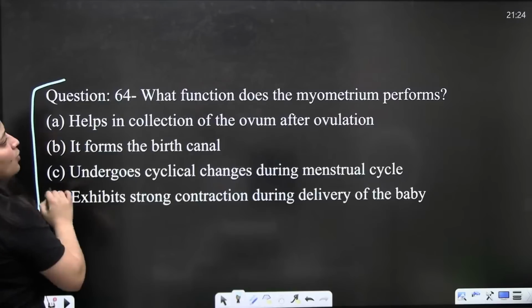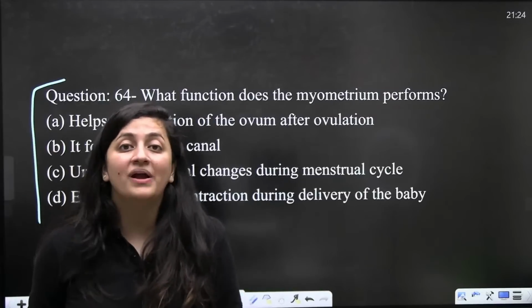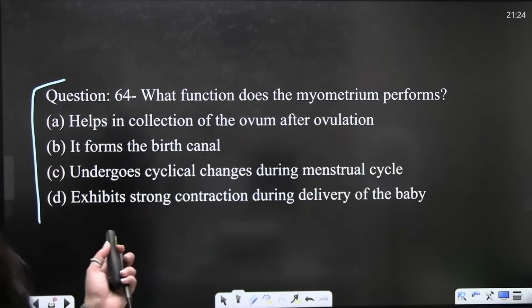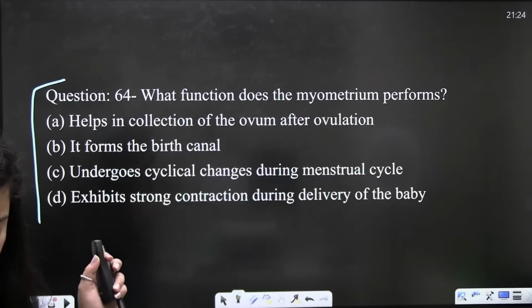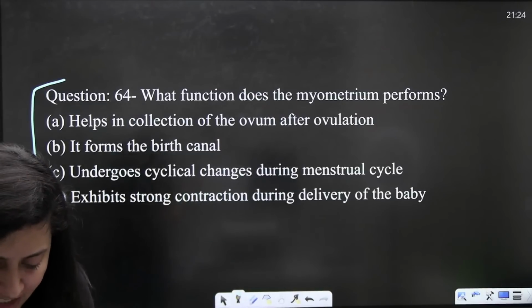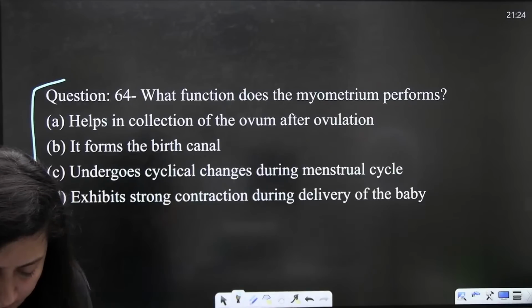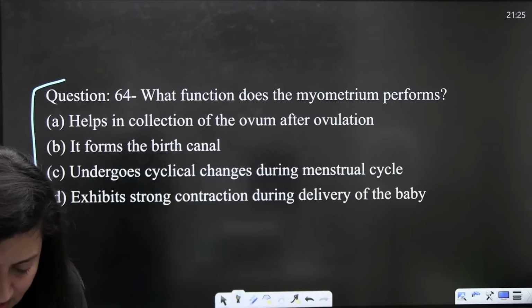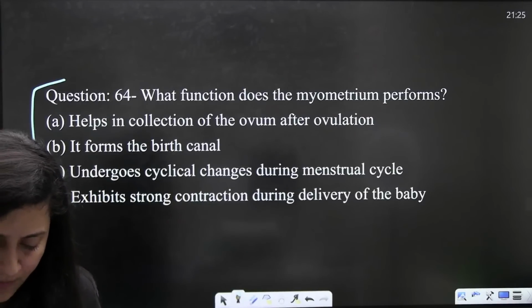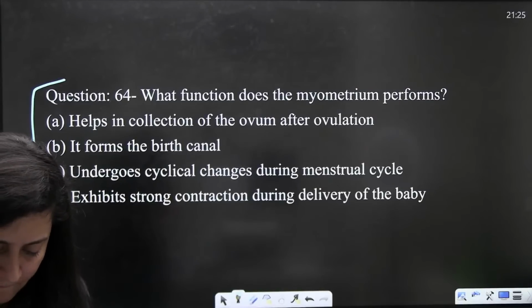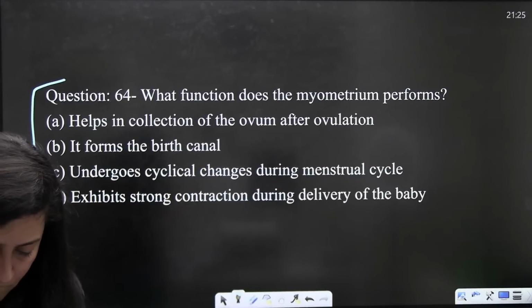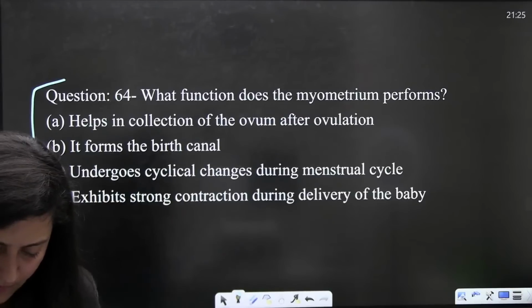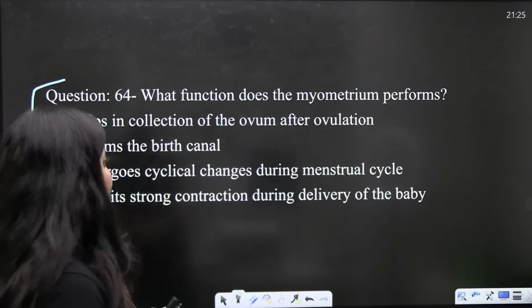The next question: what function does the myometrium perform? The word here is myometrium. So tell me, what should be the correct answer here?